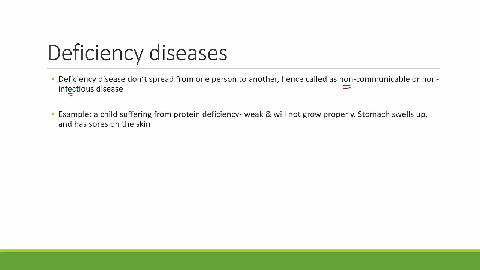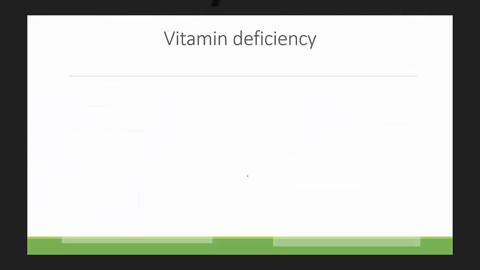When you notice a child who has a protein deficiency, that child will be very weak and that child won't grow properly. By grow properly, I mean for that particular age, the height and the weight won't be correct or won't be ideal. They will be low birth weight or low height for that particular age, and the stomach will swell up. Also, a child suffering from protein deficiency has sores on the skin. This is because of protein deficiency. So you can see how important it is to have certain nutrients in our diet. Now let us study them one by one with examples.